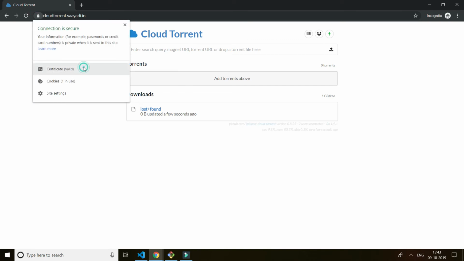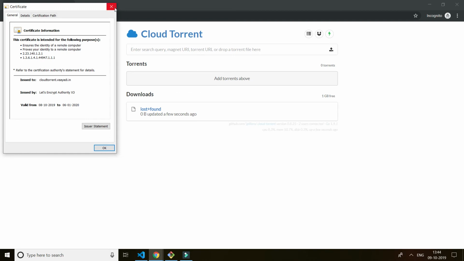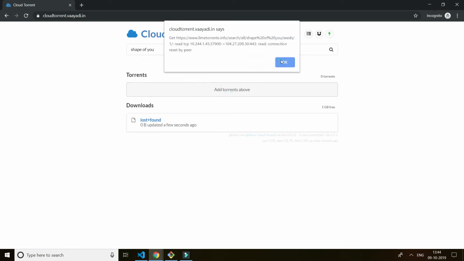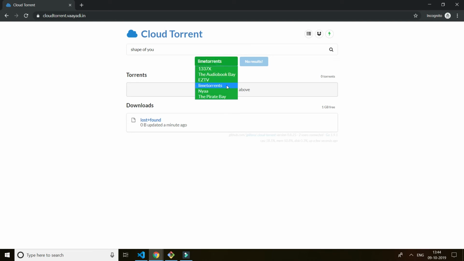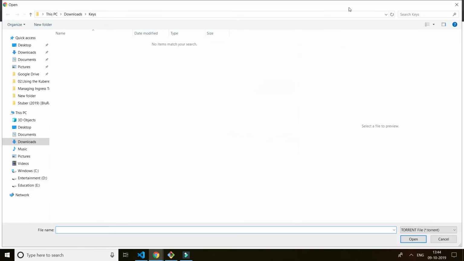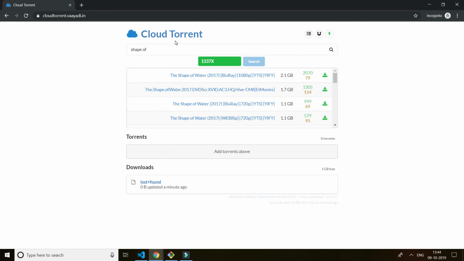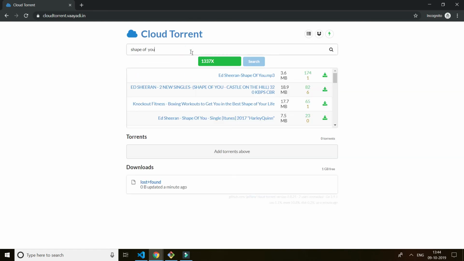I'm using a cloud torrent. I'm just going to search for a song named Shape of You. Guys, I'm just trying to give you a showcase of a volume, I'm not doing anything else here. These are available online. I think it's been blocked by some people. Let's try somewhere else. Okay, I got it. Shape of You is 3.6 MB. Let's try downloading this one.